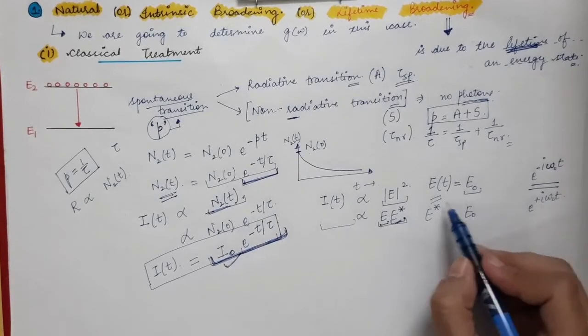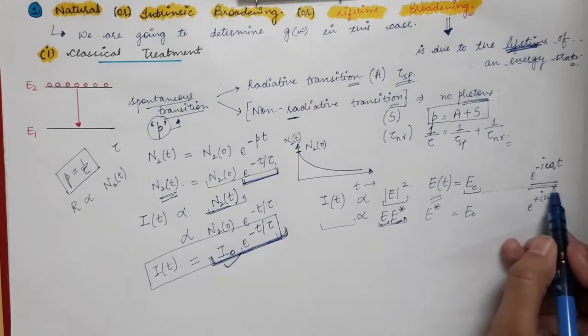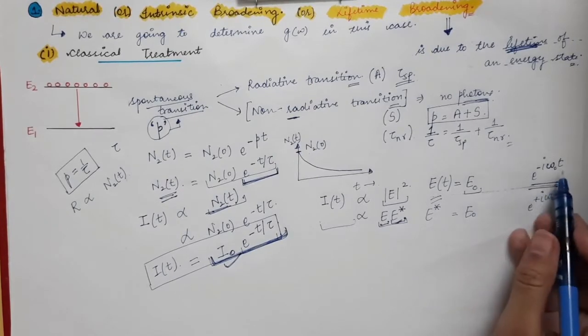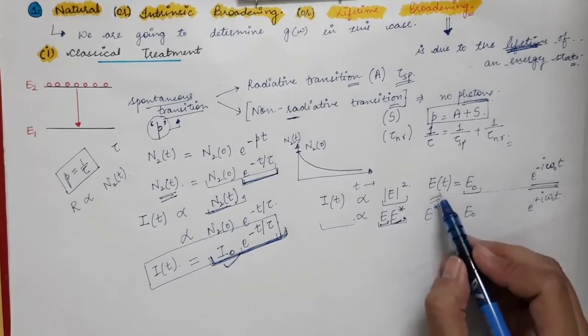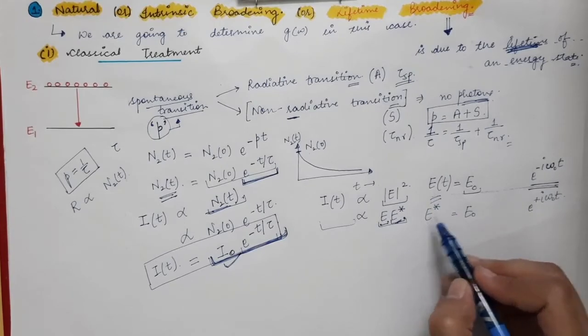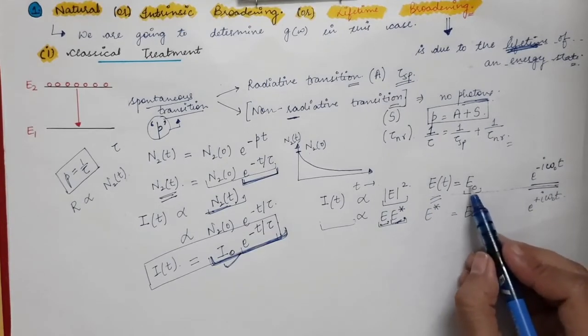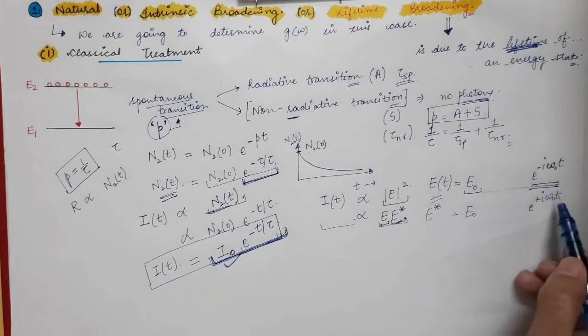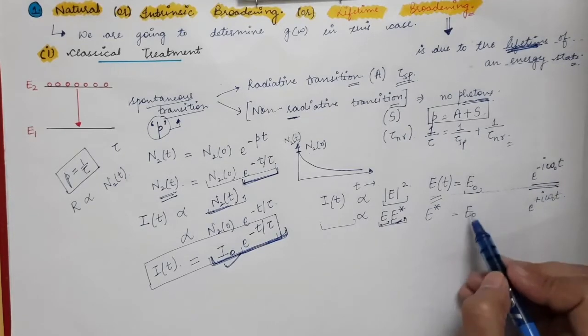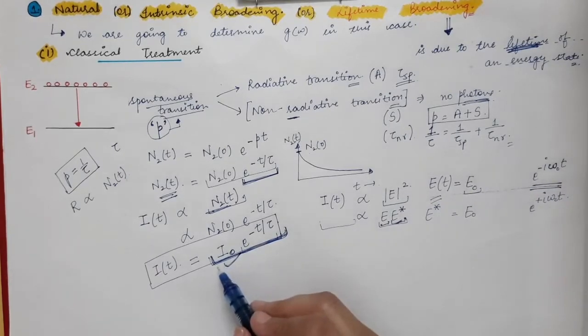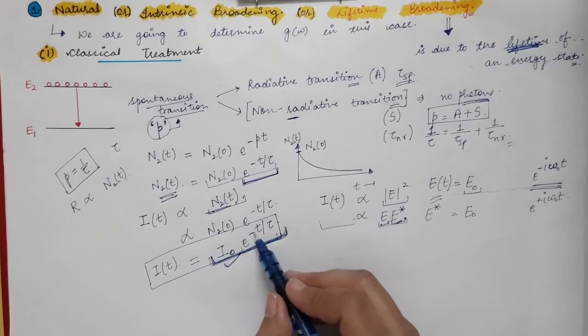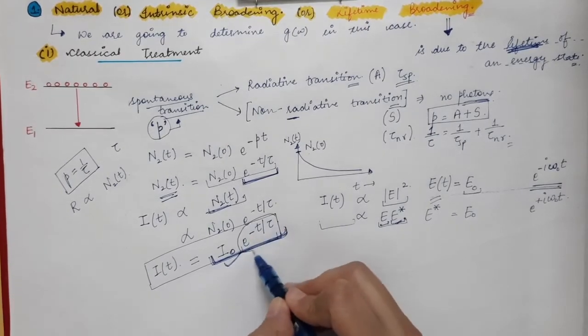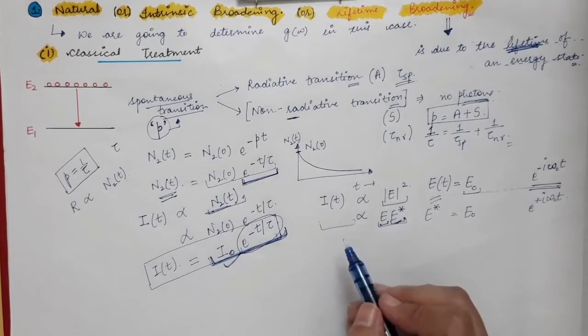But in this case, if you suppose the electric field to be a perfectly sinusoidal function of time t, and multiply E and E star, what will you get? You will get E0 square, as this term cancels with this term. But what you want is I0 into e power minus t by tau. So you need this factor in the case of intensity.